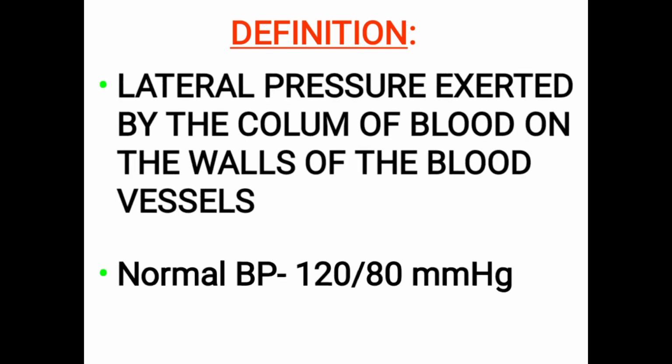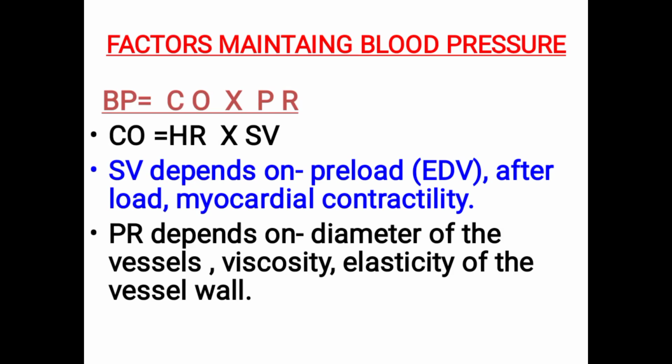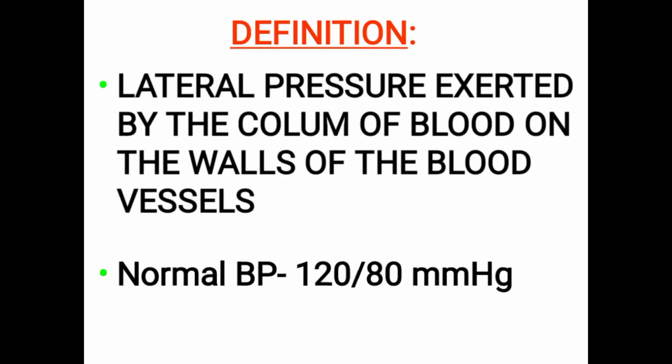So coming to the definition, it is a lateral pressure exerted by the column of blood on the walls of the blood vessels. So that means, suppose this is the heart, and when the heart pumps the blood, it goes through the aorta and pulmonary artery.